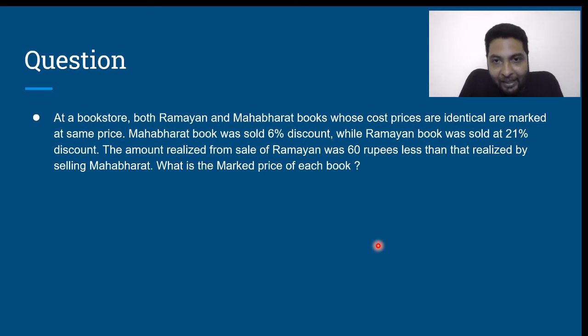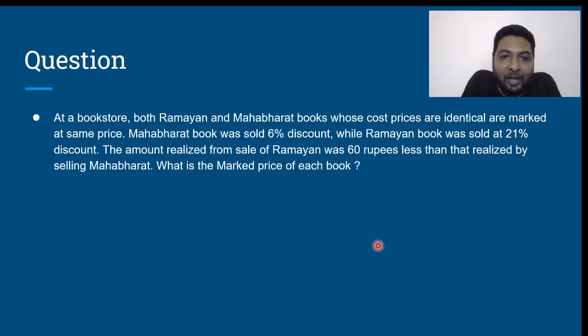Next, this question I'll give you maybe a minute or a minute and a half. The question is, at a bookstore, both Ramayana and Mahabharata books, whose cost prices are identical, are marked at the same price. Mahabharata book was sold at 6% discount, while Ramayana book was sold at 21% discount.